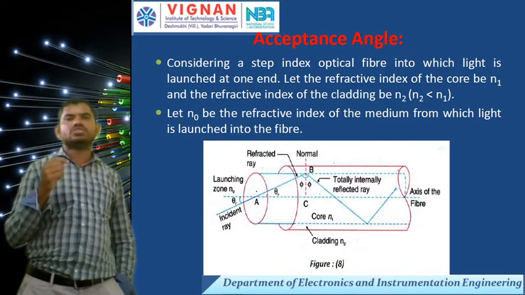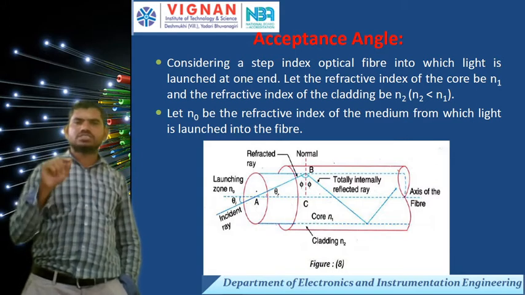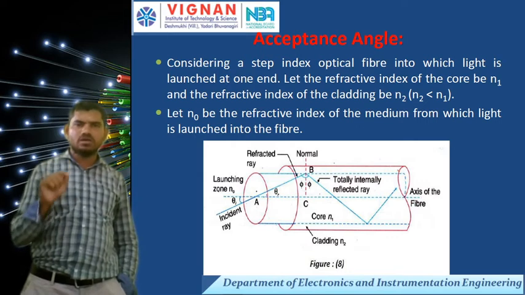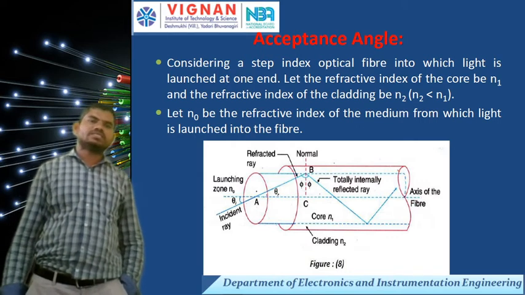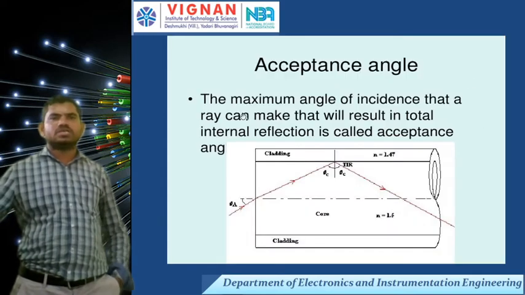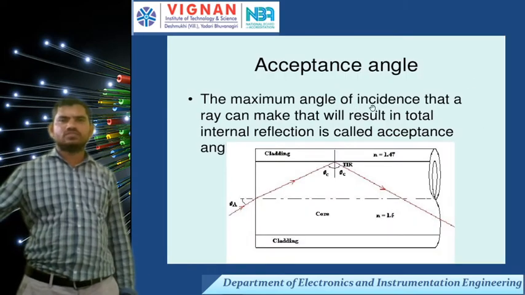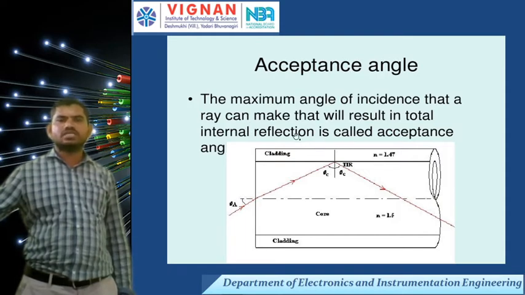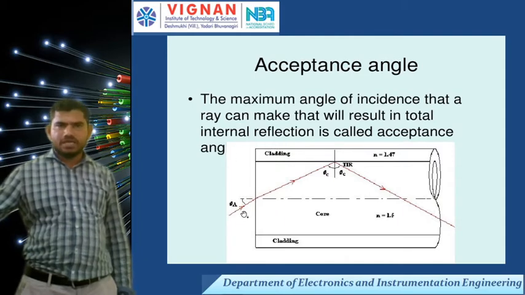The maximum angle at which total internal reflection occurs is nothing but the acceptance angle. It is the maximum angle of incidence that a ray can make that will result in total internal reflection. Here this is the maximum angle.